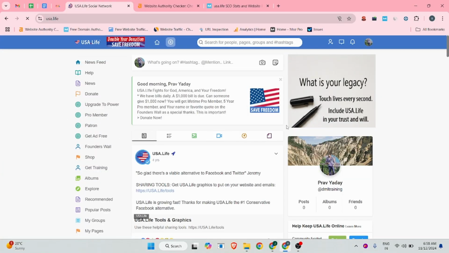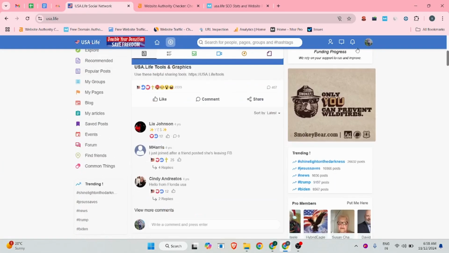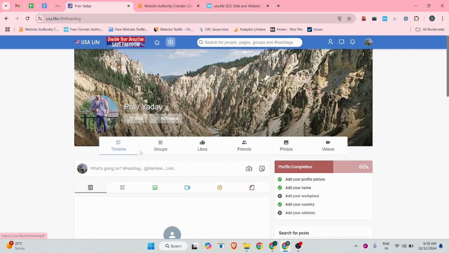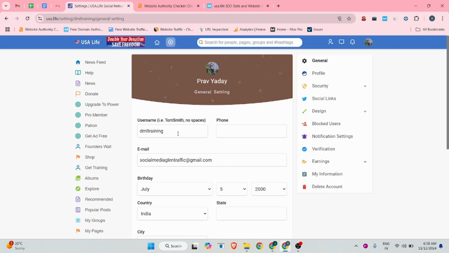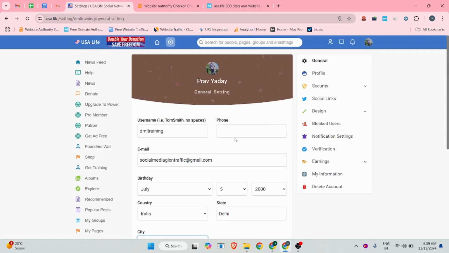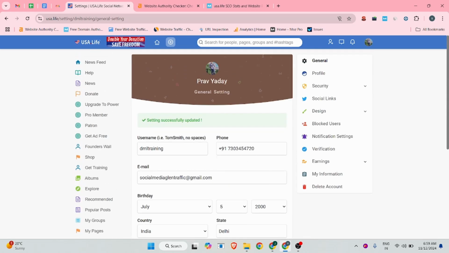You can see our profile is successfully created, and you can click on your profile. Again click on your profile, there is an edit button, and you can click on it if you want to update all your details. The city is New Delhi, and there is an option to add your phone number, plus 9173034720, and after that you can click on save.